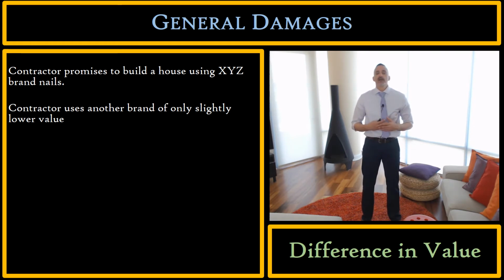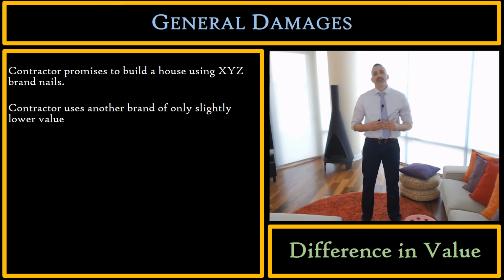Because of a mix-up, contractor uses another brand of nails, does not use XYZ brand nails. Has contractor breached? Yes, contractor is in breach. This is something we talked about before. Contractor is in minor breach and not material breach, right? So in any case, contractor has breached the contract.